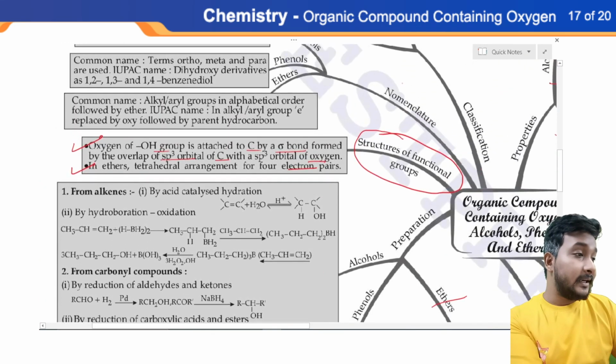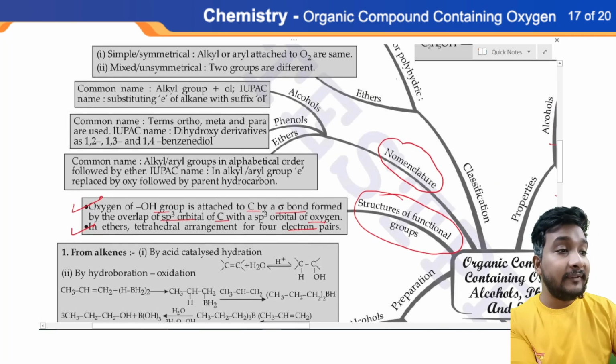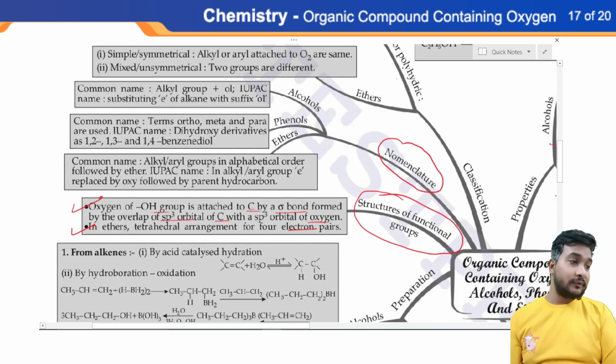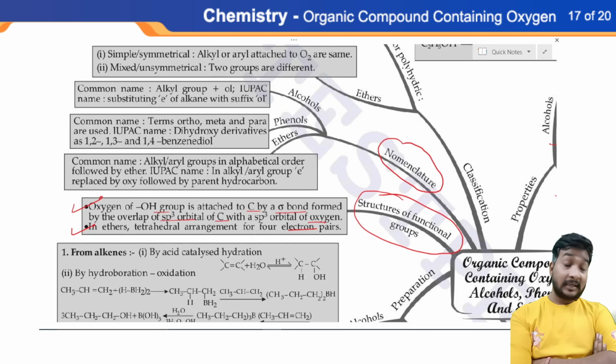Okay, now let's move on to the second topic, which is called nomenclature. How can we name all the compounds of alcohols, phenols and ethers? This nomenclature system is called the IUPAC system. You have to understand and learn IUPAC thoroughly, because if you skip IUPAC, it means you are skipping a very important part of chemistry. So please don't skip it.